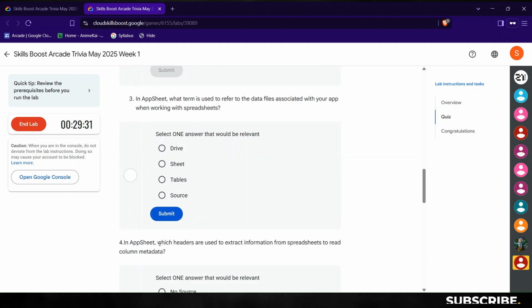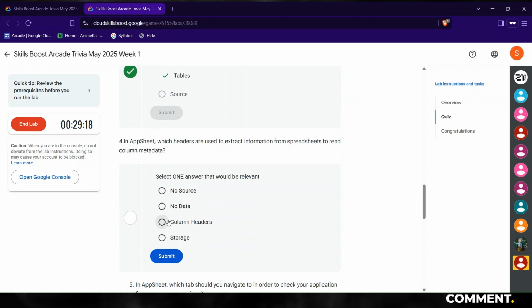For the third question, in AppSheet, what term is used to refer to the data files associated with your app when working with spreadsheets? It's tables, of course. For the fourth question, which headers are used to extract information from spreadsheets to read column metadata? Of course, it's column headers.